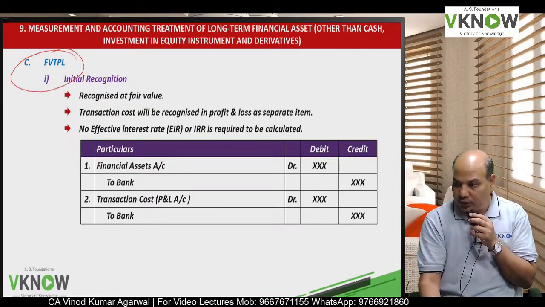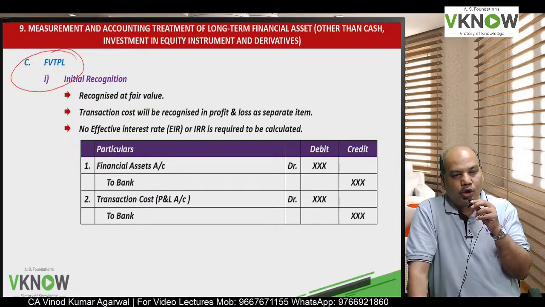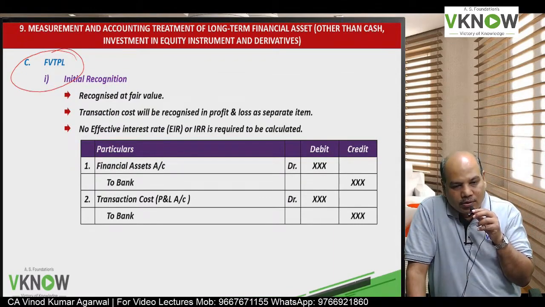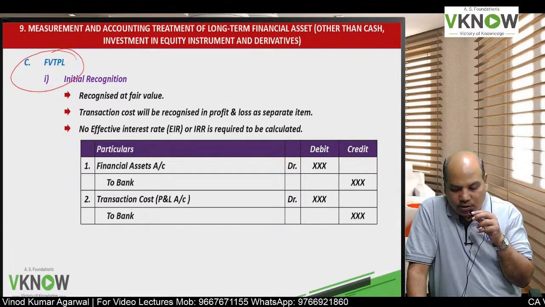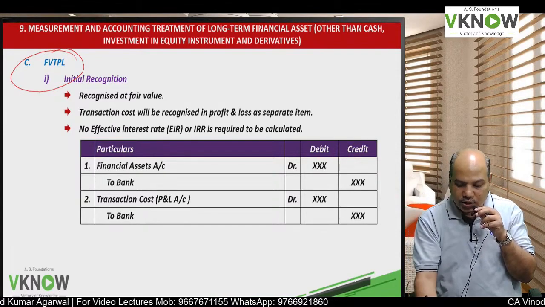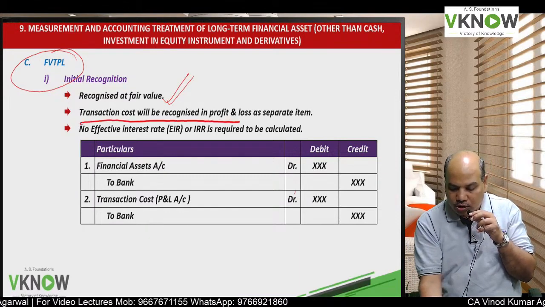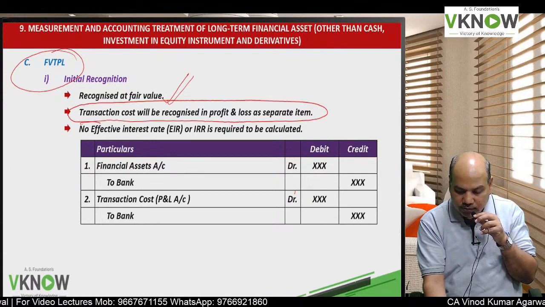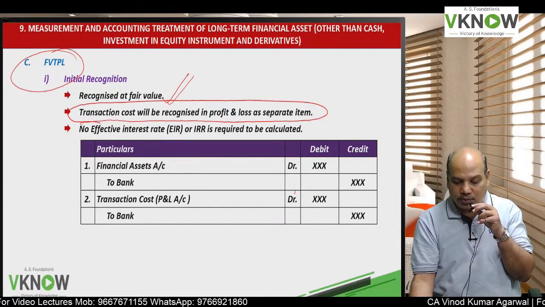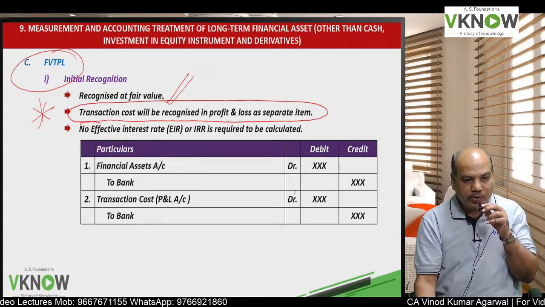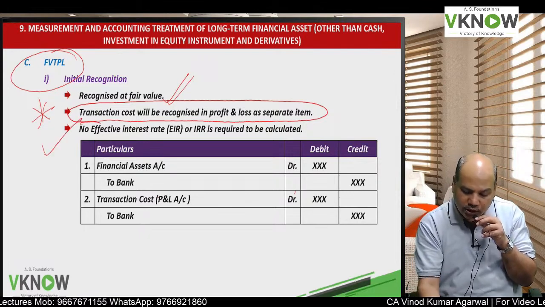Now we'll come to FVTPL instrument, long-term financial asset classified as FVTPL. Initial recognition entry will be at only fair value. Transaction cost will be recognized in P&L account. Very important. In FVTPL, transaction cost is recognized in P&L account.